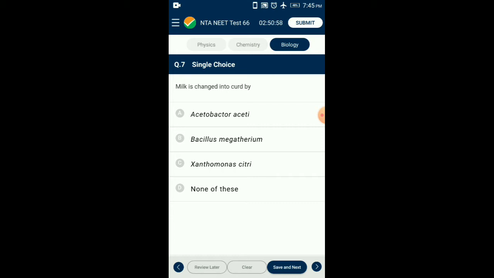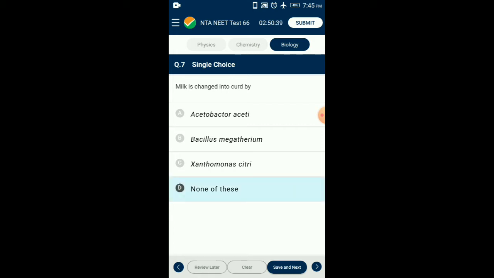A small amount of curd added to fresh milk as inoculum or starter contains millions of lactic acid bacteria, which at suitable temperatures multiply, thus converting milk to curd. So the answer for this question is option D.